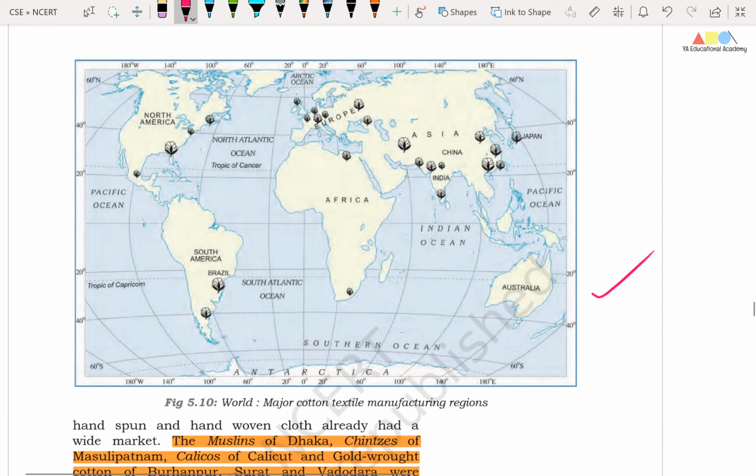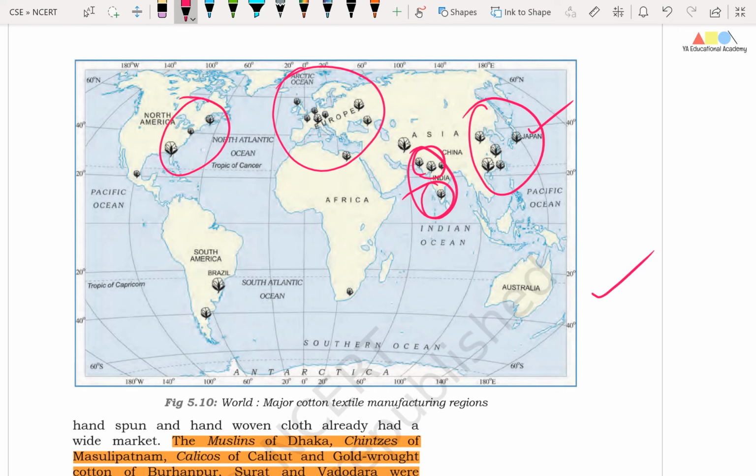And in this picture, friends, you can see some of the important regions of the cotton industry. Okay, friends, here you can see India. In India, the cotton textile industry is located in the western region and also to some extent in the southern region. And here you can see the concentration of industry in eastern China and also in Japan. And similarly, you can see concentration of industry in Europe and also in Eastern North America, and to some extent in Eastern and Southeastern South America, in Brazil and Argentina.